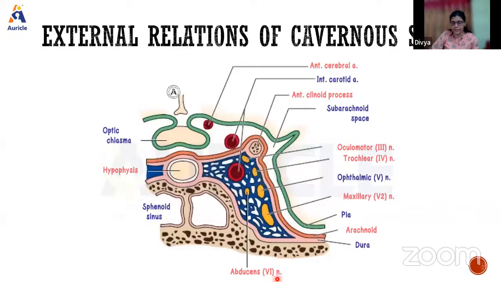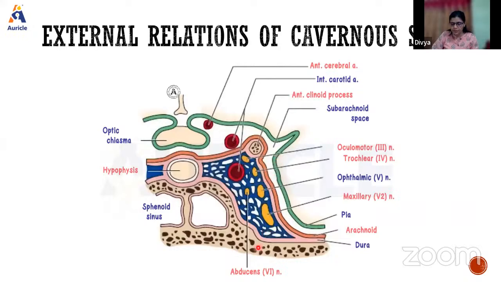Lateral relations, here they will be the cavum trigeminale. Cavum trigeminale is basically where the trigeminal ganglion is present. In this picture you are not able to see, but it is in the bone in relation to that.